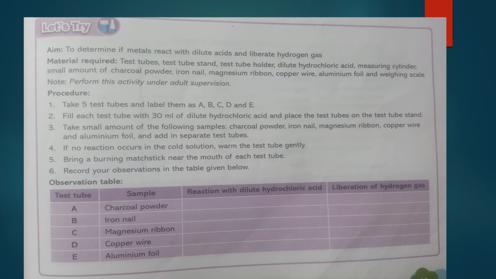light extinguishes with a pop sound. So this is the property of hydrogen gas. Whenever a burning matchstick or fire is brought near hydrogen gas, it always extinguishes with a pop sound, which concludes that whenever hydrochloric acid or any strong acid reacts with a metal, then along with salt, hydrogen gas evolves.